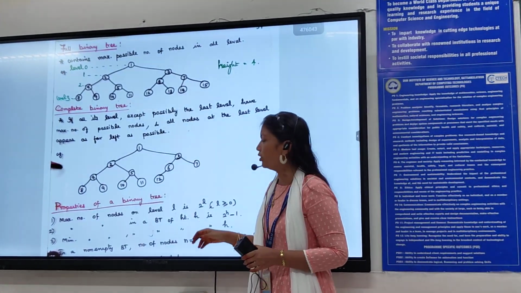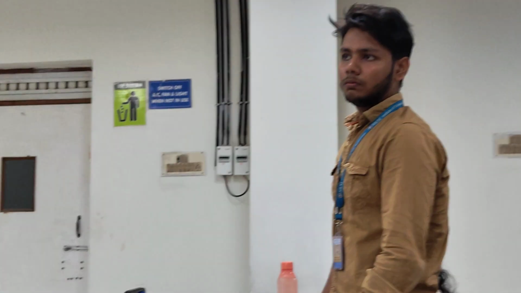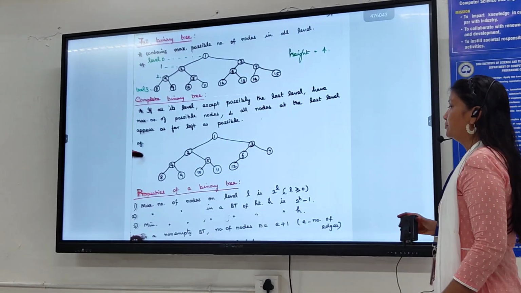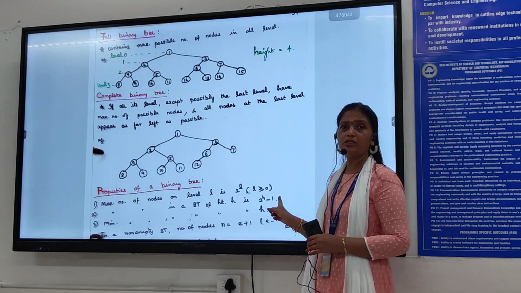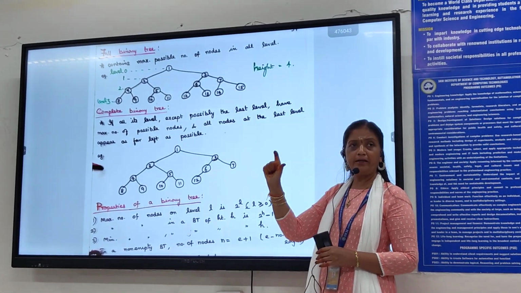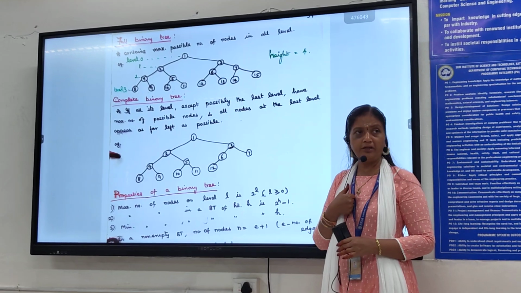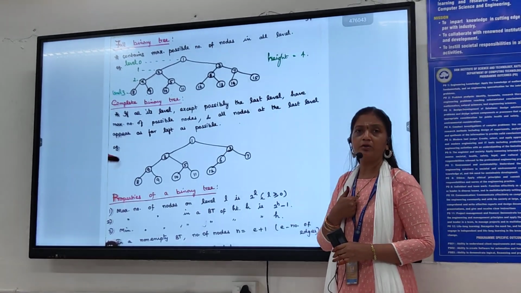Okay? Next point. The maximum number of nodes in a binary tree of height h is 2 power h minus 1. Given the height of the binary tree, how will you find out the maximum number of nodes in a tree? So I can use this formula, 2 power h minus 1. If the height of the binary tree is given, I can find out the maximum number of nodes of a tree. Similarly, if the level of the tree is given, I can find out the maximum number of nodes.